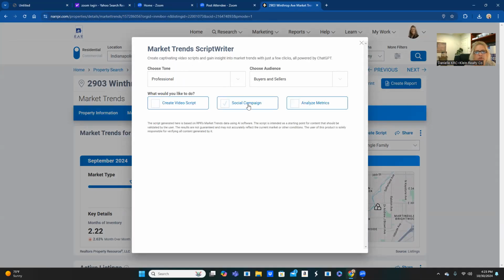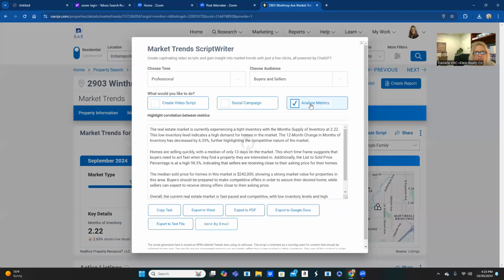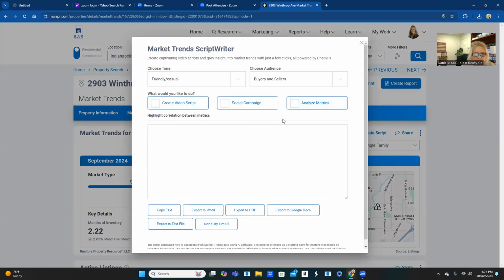for a professional. Let's try analyze metrics. "Real estate market is currently experiencing a tight inventory with the months of supply at 2.22. This low inventory level indicates a high demand for homes in the market. The 12-month change of inventory has decreased by 6.33%, further highlighting the competitive nature of the market." So depending on what you guys want to sound like, what more fits your style is what you would pick here. Friendly and casual is really friendly and casual.